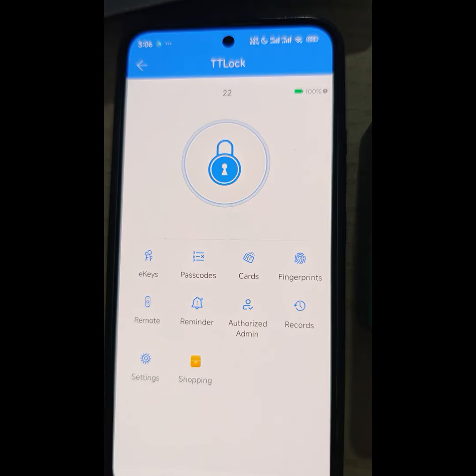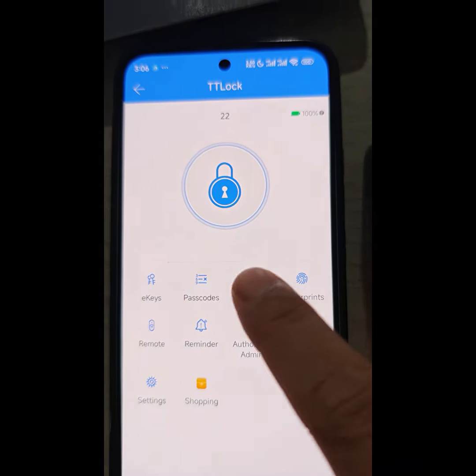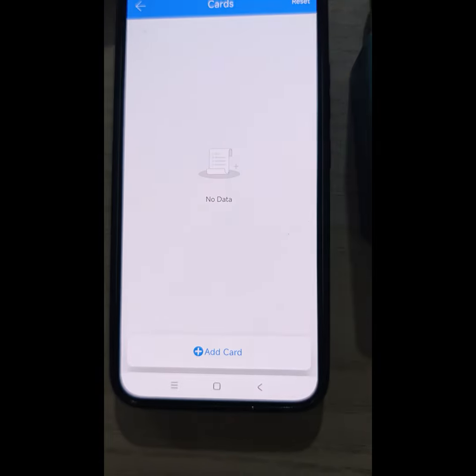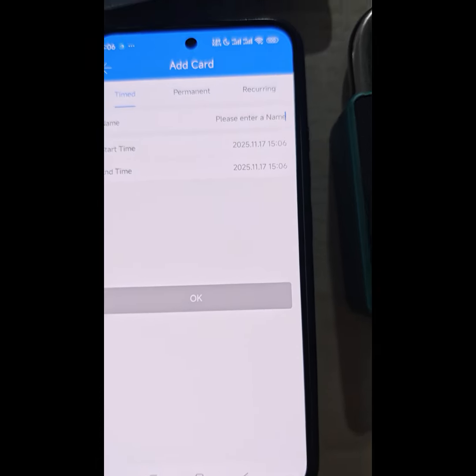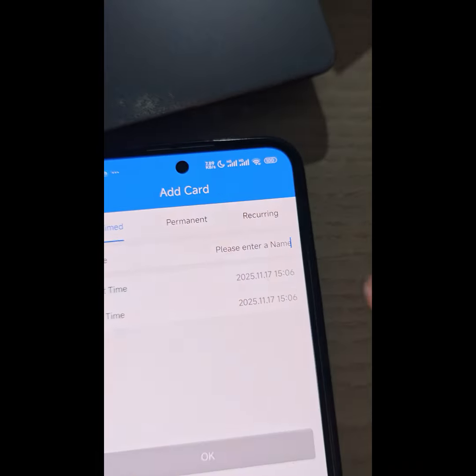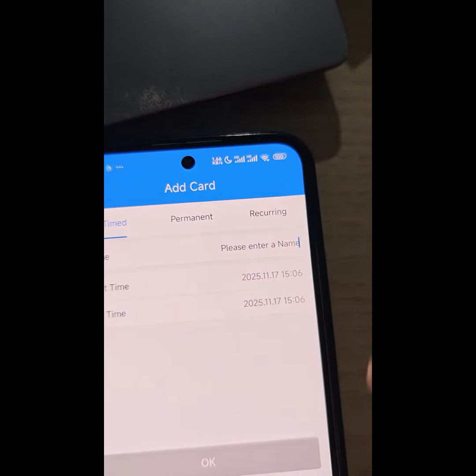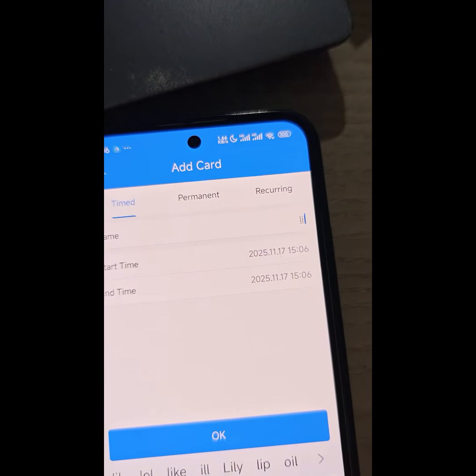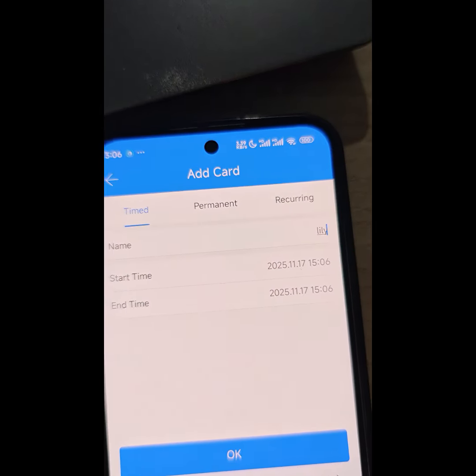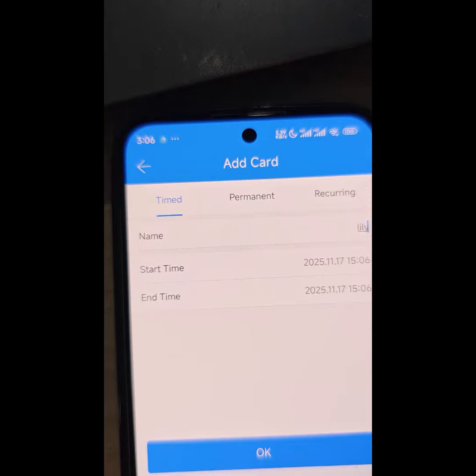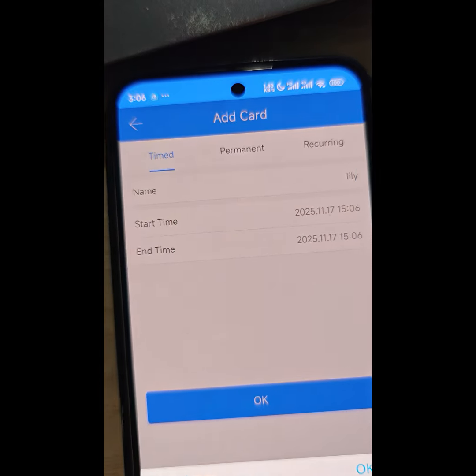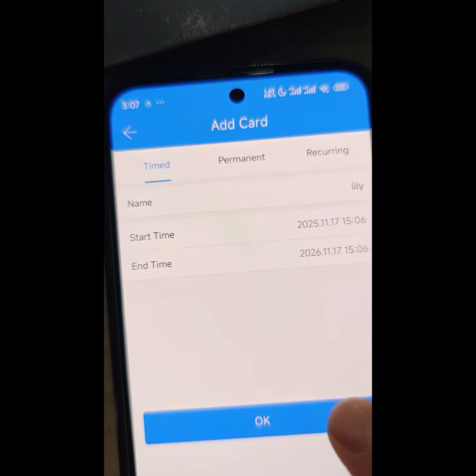Now I'll show you how to add cards. Click the card and add a card. We could modify the name, for example, and set the start time and end time. Enter time, maybe, okay.